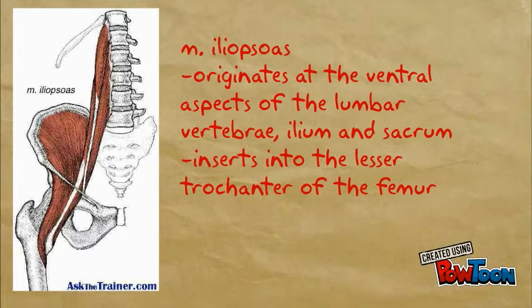The M. iliopsoas originates at the ventral aspects of the lumbar vertebrae, ilium, and sacrum, and inserts into the lesser trochanter of the femur.